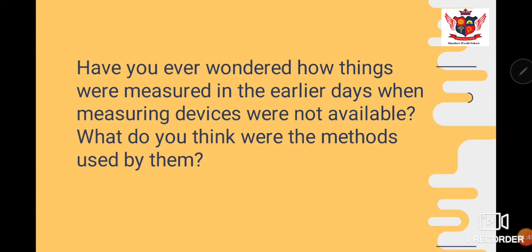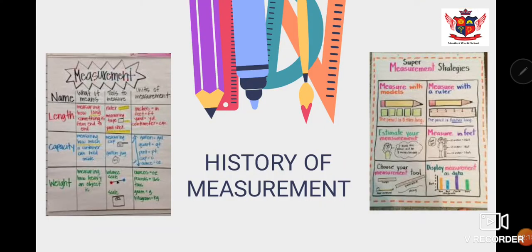Have you ever wondered how things were measured in the earlier days when measuring devices were not available, in ancient times? Nowadays we have devices for different quantities. We use different types of devices for measurement. But what about in ancient times? What about earlier days, till the time devices were not developed? So what do you think were the methods which were used by them? Now, for this, we have to study the history of measurement.